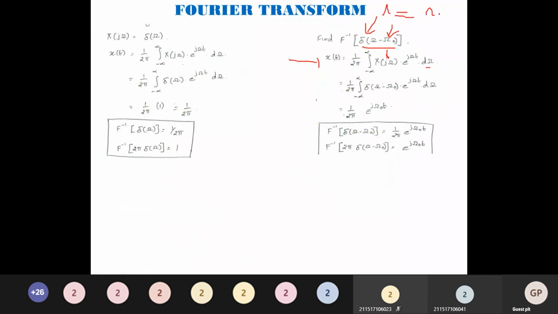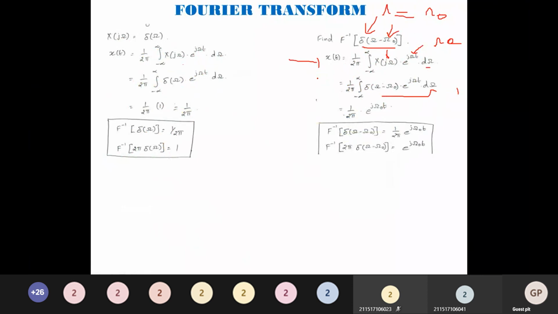So instead of omega, I substitute omega naught. You can take e power j omega naught t outside. The integration of del of 0 will become 1. So the answer is 1 by 2 pi e power j omega naught t.